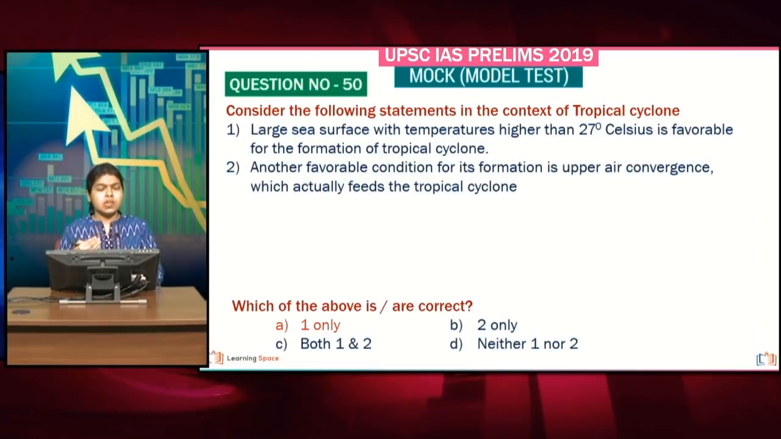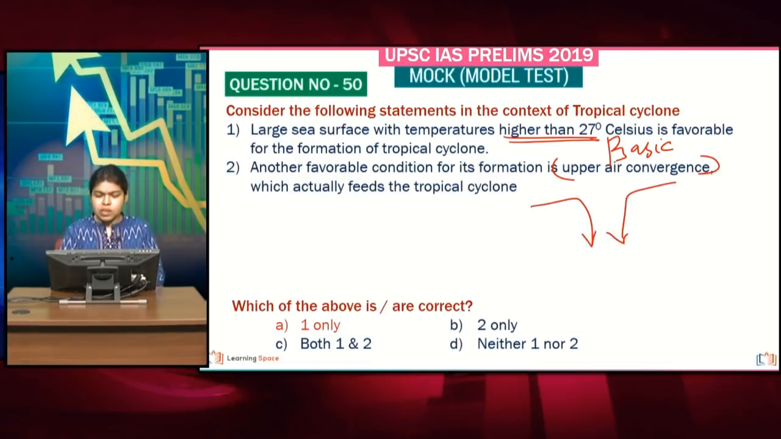So here we are discussing tropical cyclones. A large sea surface with temperature higher than 27 degrees Celsius is favorable for the formation of a tropical cyclone. A very basic statement. Now if you take a look at the second statement, another favorable condition they mention is upper air convergence. How can you have upper air convergence and thereby a cyclone getting formed?